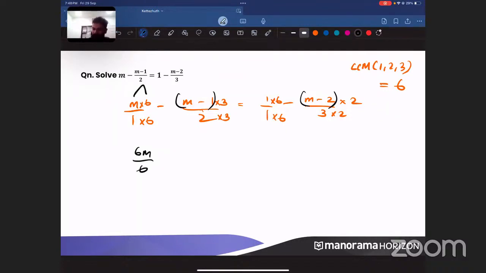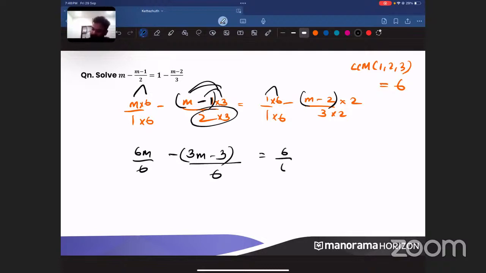Okay. So what is m into 6? 6m. 6m by 6 minus. What is 3 into m minus 1? What is m into 3? 3m. Minus 1 into 3 is how much? Minus 3. So minus 3m minus 3 by 2 into 3, 6. Now what is 1 into 6? That will be 6 by 6. Minus, what is 2 into m and 2 into minus 2? That will be 2m minus 4 by 6.